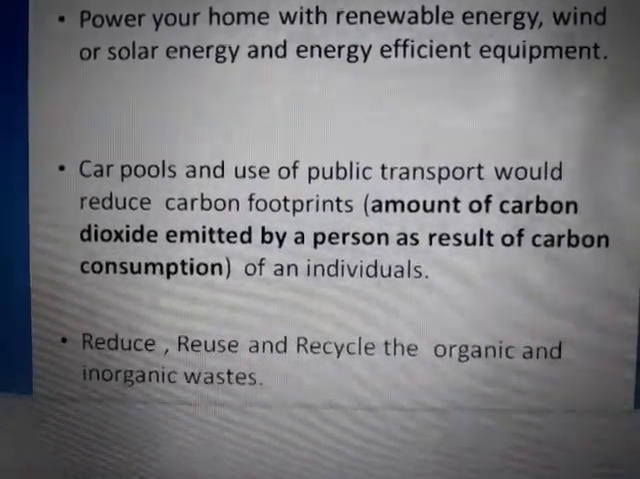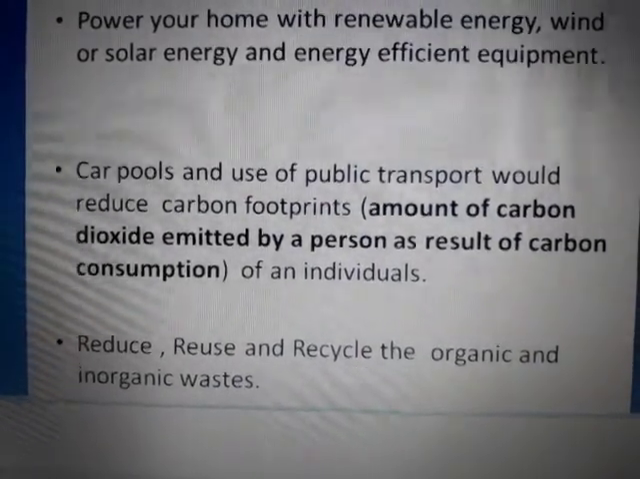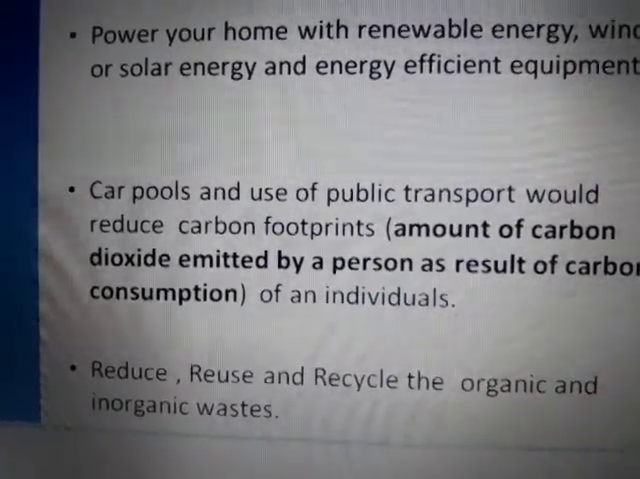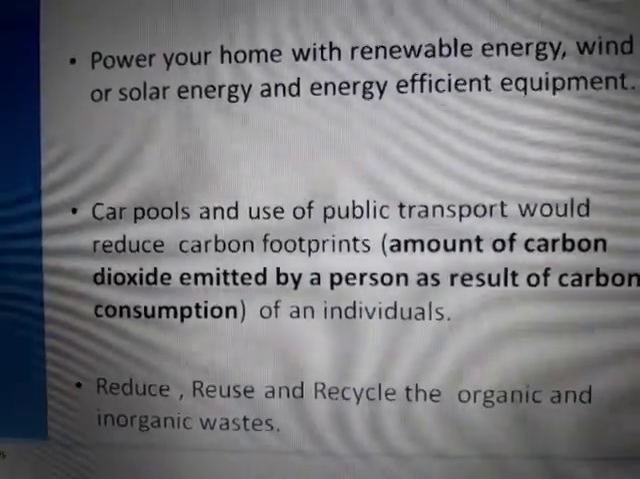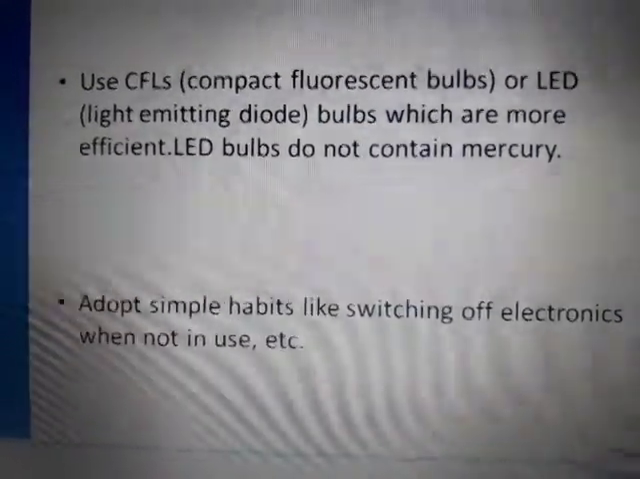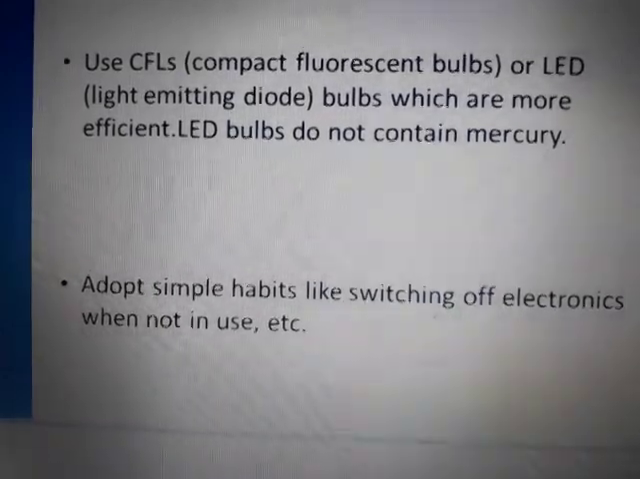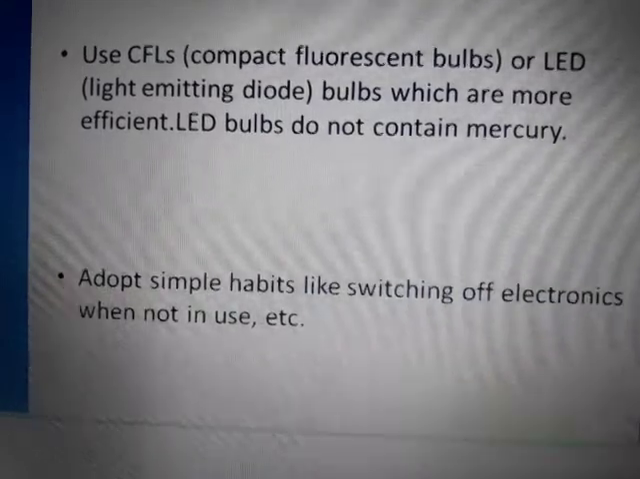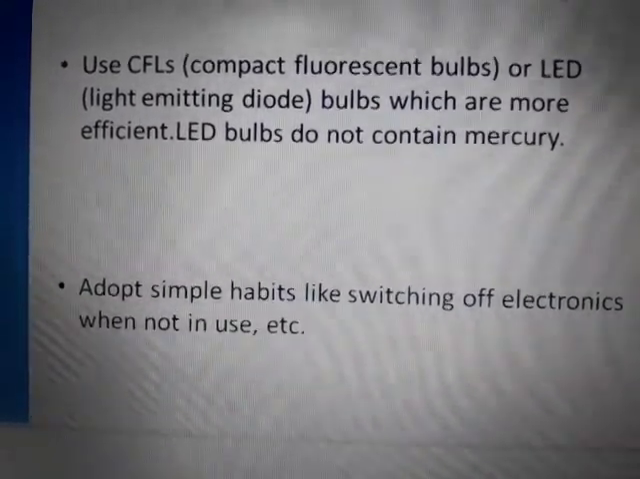What is carbon footprint? Amount of carbon dioxide emitted by a person as a result of the consumption of an individual. Reduce, reuse and recycle the organic and inorganic wastes. Use CFL bulbs or LED bulbs. What is the full form of CFL? Compact fluorescent lamp, and full form of LED is light emitting diode.